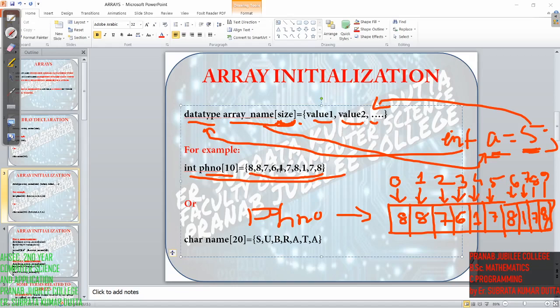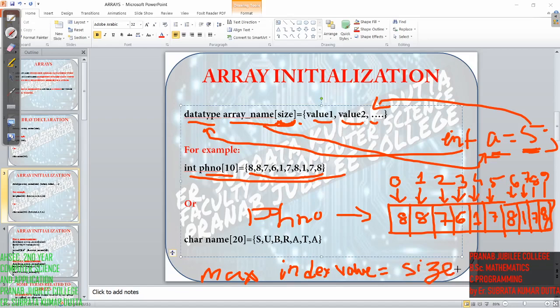So see here how many elements are there? 1, 2, 3, 4, 5, 6, 7, 8, 9, 10. And what is the index number? 9. So always remember, the maximum index value is always 1 less than the size.